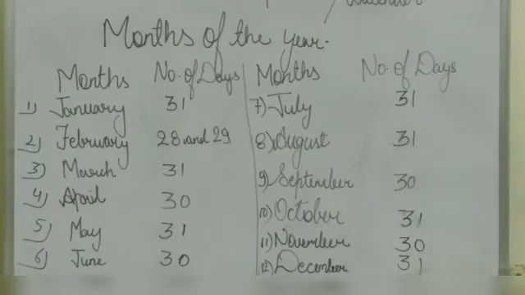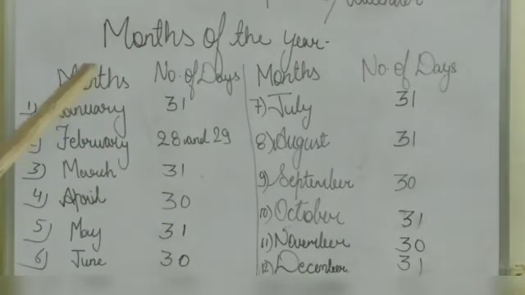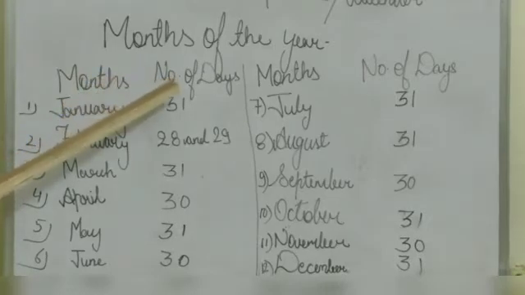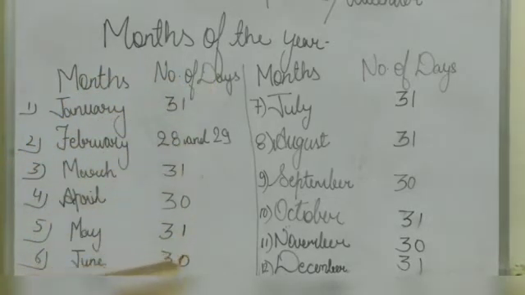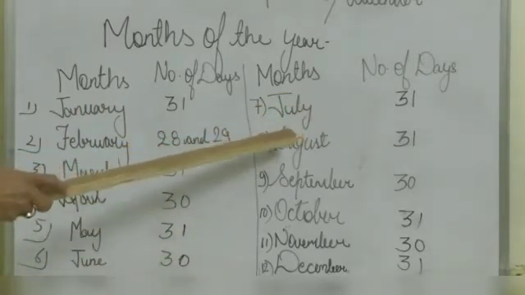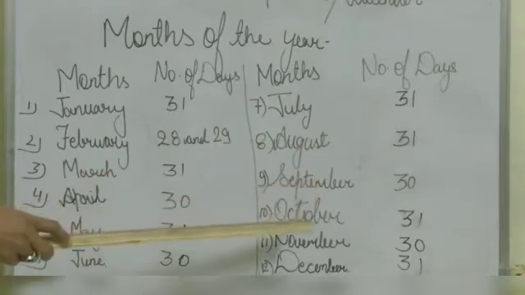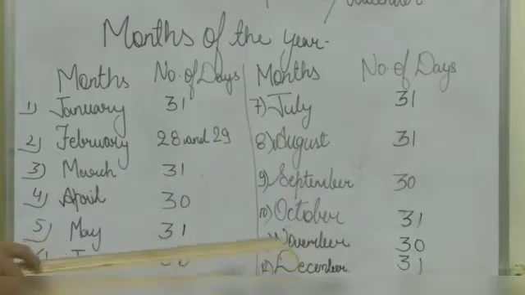Next topic, month of the year. We write here all 12 months. There are 12 months in a year. We write the month and the number of days in this month: January, February, March, April, May, June, July, August, September, October, November and December.